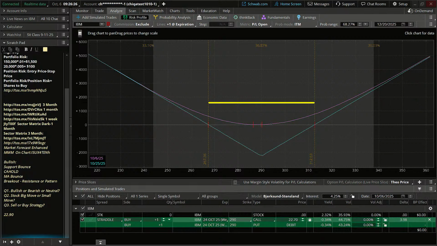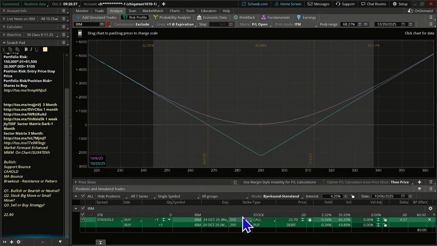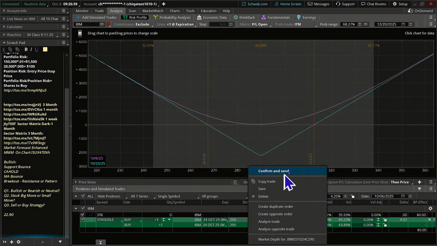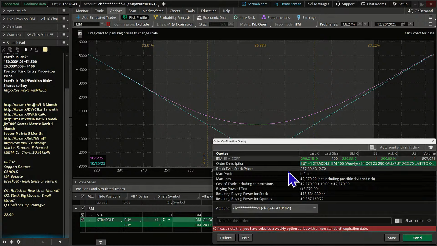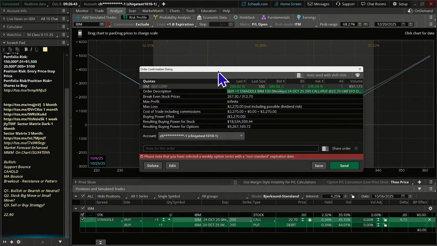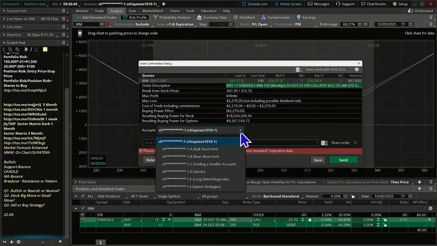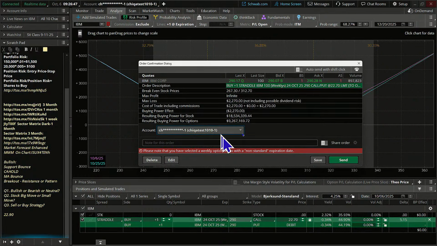All right, let's get rid of that. We are going to put in this one. Let me get rid of my yellow here. We're just going to do a right mouse click on it. We're going to hit confirm and send from here. You don't have to. We could have done it from the trade tab, but it doesn't have a grouping yet. I'm going to go ahead and send this in.